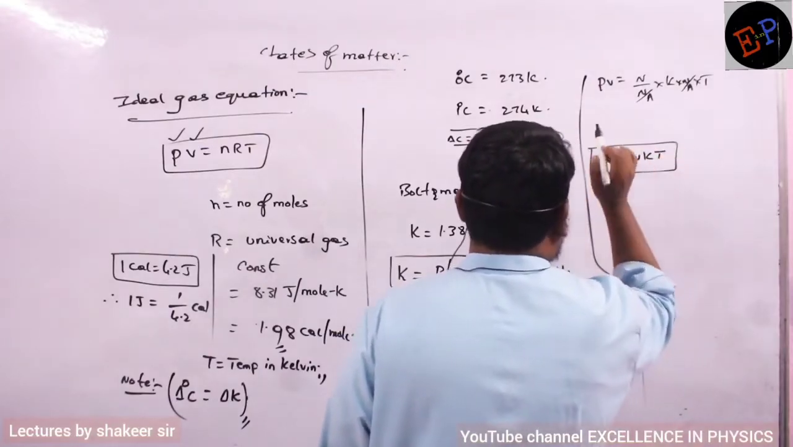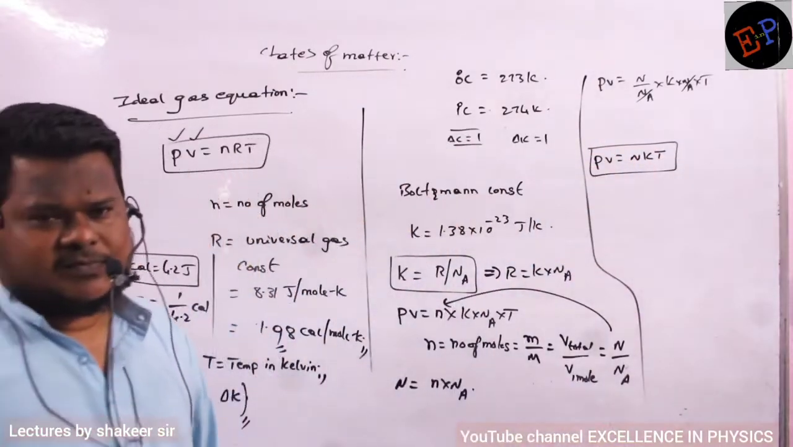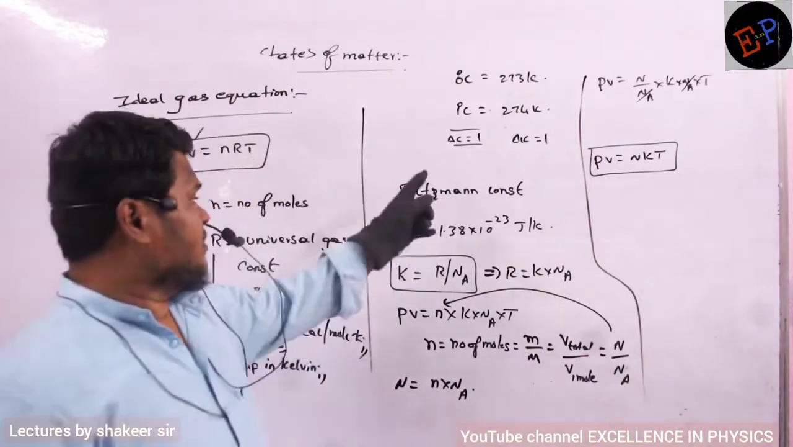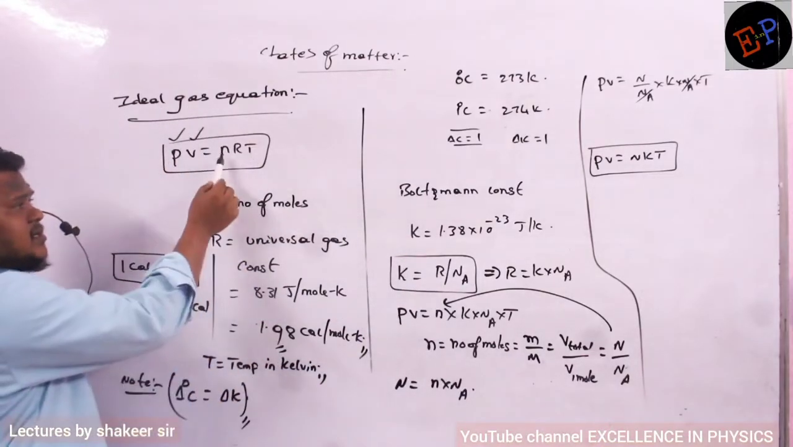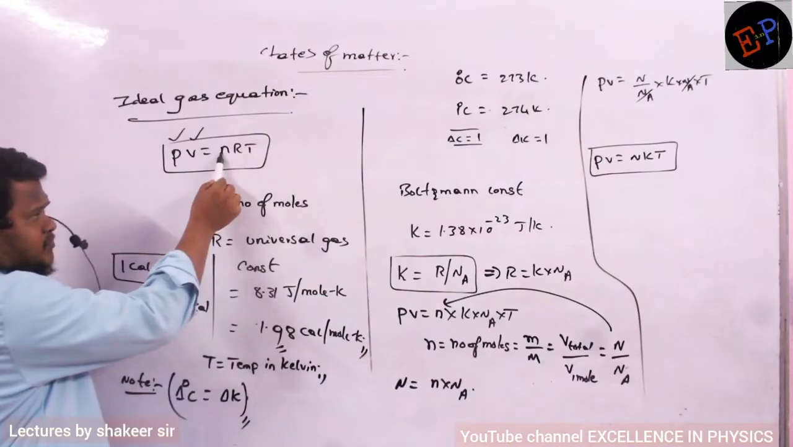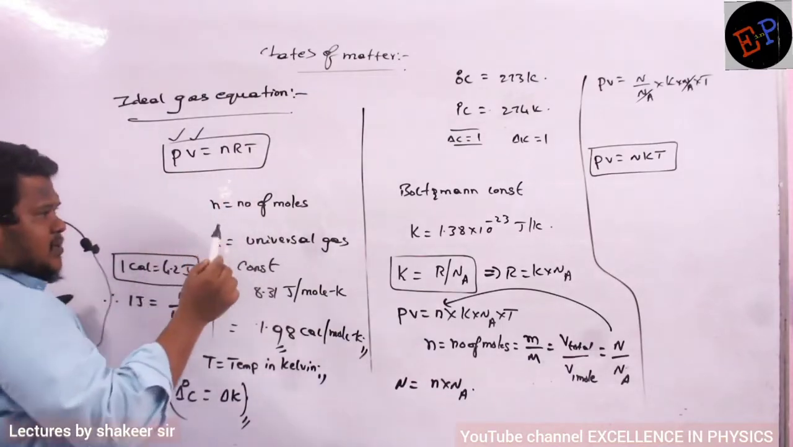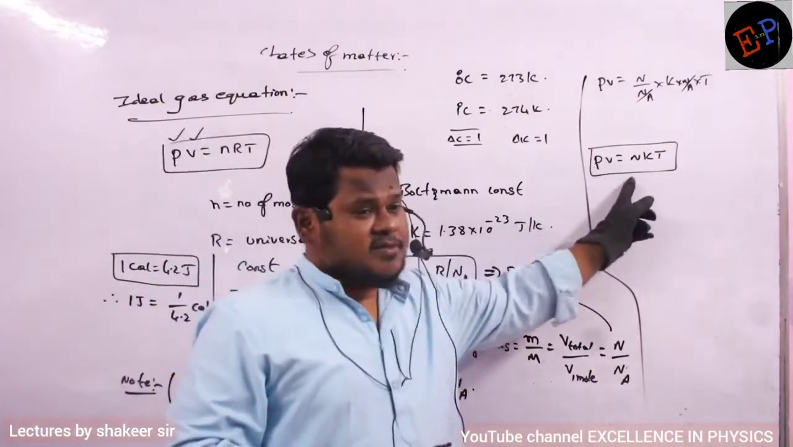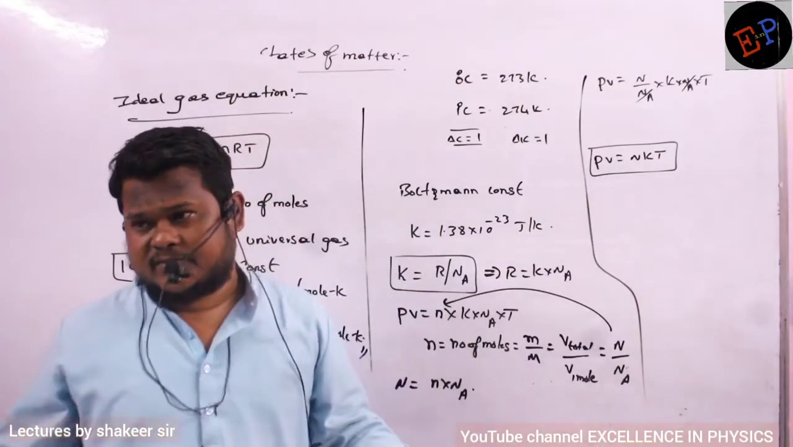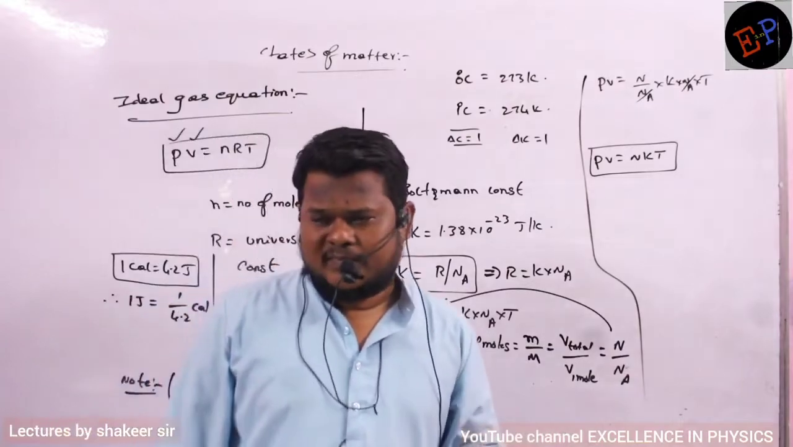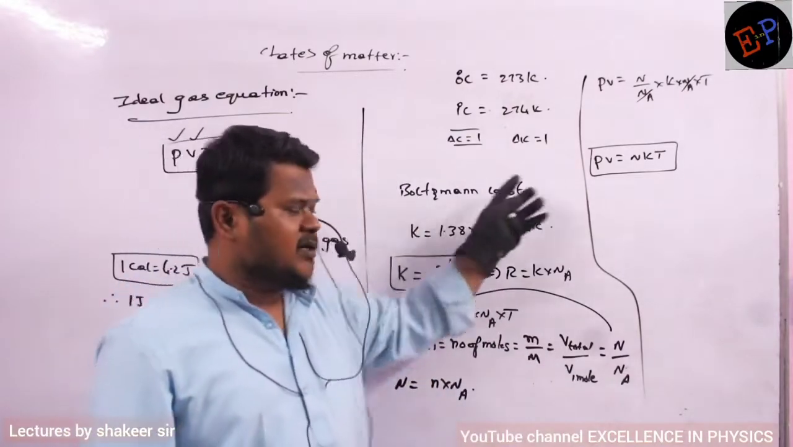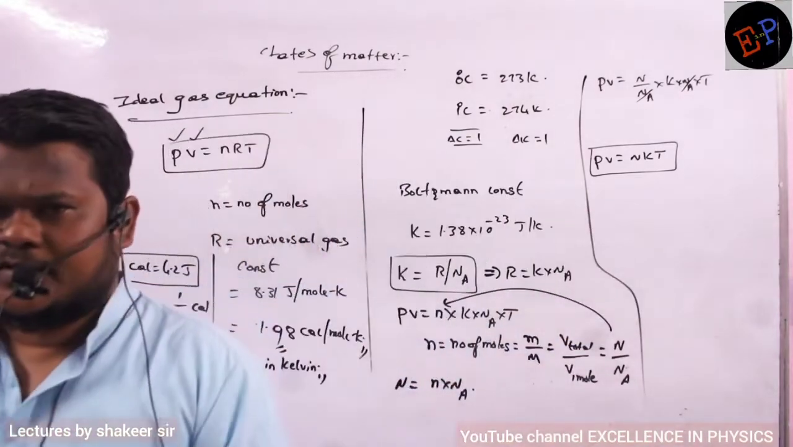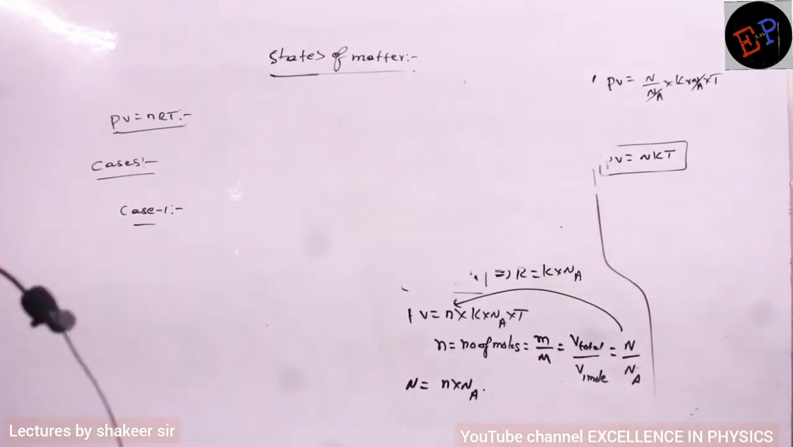So this is another equation for the ideal gas. Are you able to understand? Where in nRT, n is the number of moles and R is the universal gas constant. But here PV equals capital NKT. So capital N is called the number of atoms, molecules or ions. K is called the Boltzmann constant. Understood, no? So questions can be given on any of these equations. You should be careful about this. Make a note.